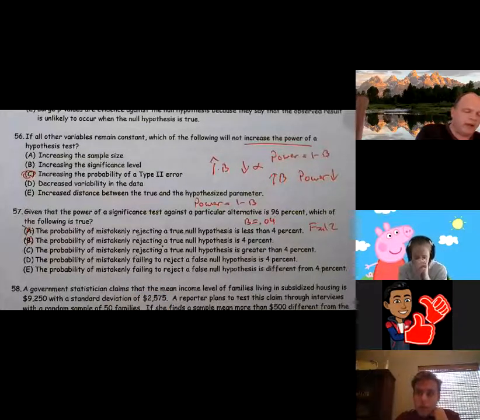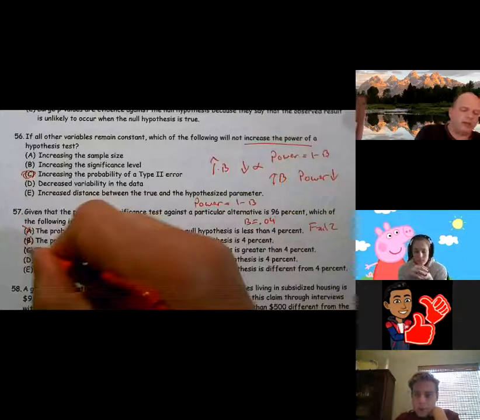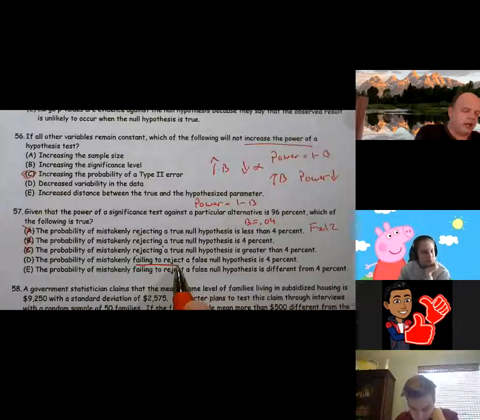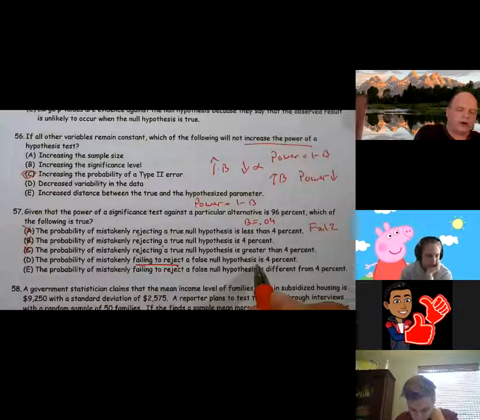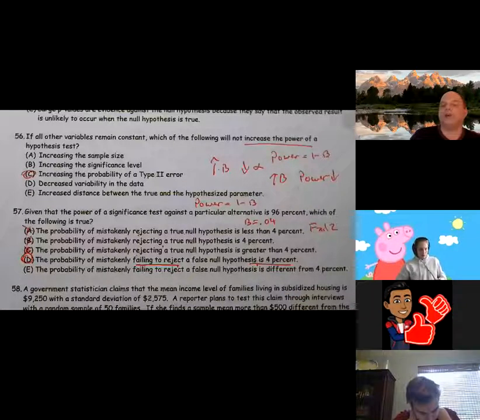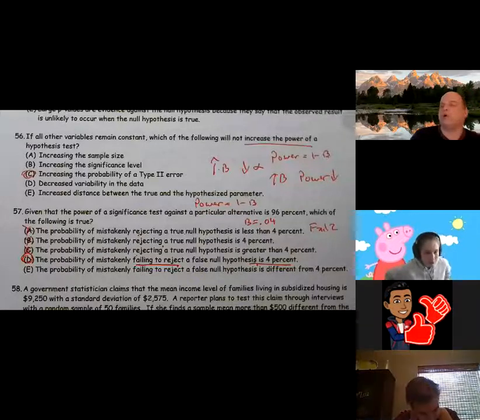The probability of failing to reject a false null is 4%. And the reason I know it has to be false is because remember, these are all conditional probabilities. A type 2 error is, given the null is false, we failed to reject it. So that makes that a type 2 error definition.